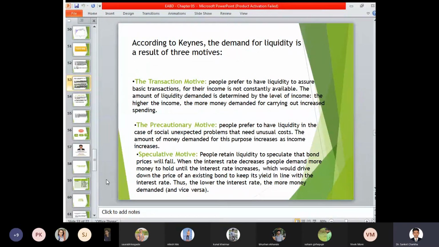Speculative motive focuses on various types of speculation, that is, increase or decrease in certain rates. As and when the interest rate increases, your demand will decrease, and as and when the interest rate decreases, your demand will also change accordingly. Now what is the correlation? The correlation of the speculative motive is already in relation to the CRR, SLR, repo and reverse repo. Now what is CRR, SLR, repo, reverse repo? You will study at home.